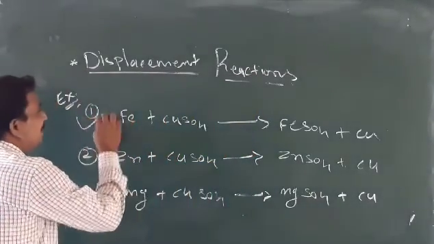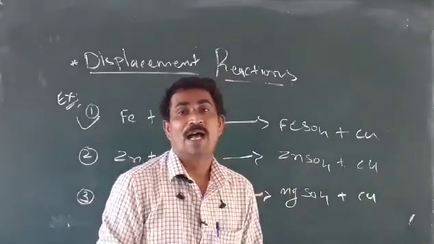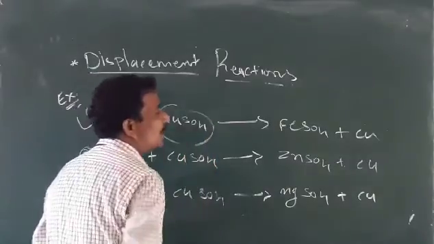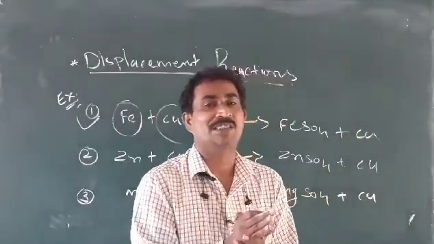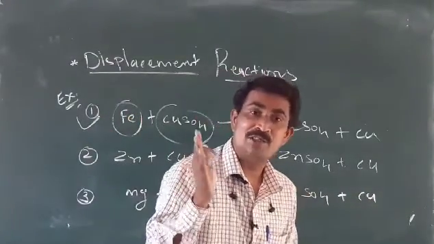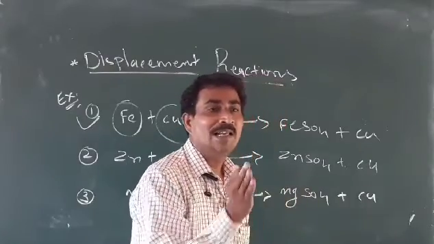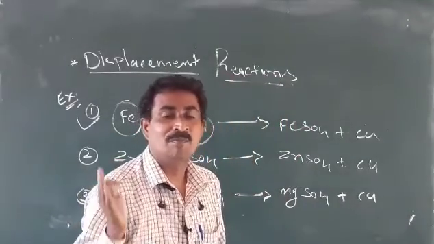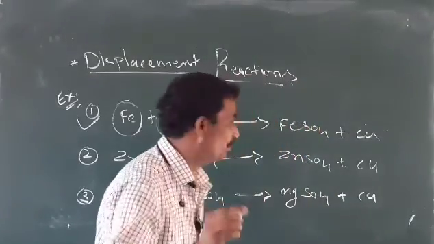Example number 1 we took: Fe plus CuSO4, which means iron and copper sulfate. Here one is an element and the other is a compound. When an element and a compound are in a chemical reaction, the more active element displaces the less active element. How the active element takes the place is what I will explain with the chemical reactions. You want to listen carefully.